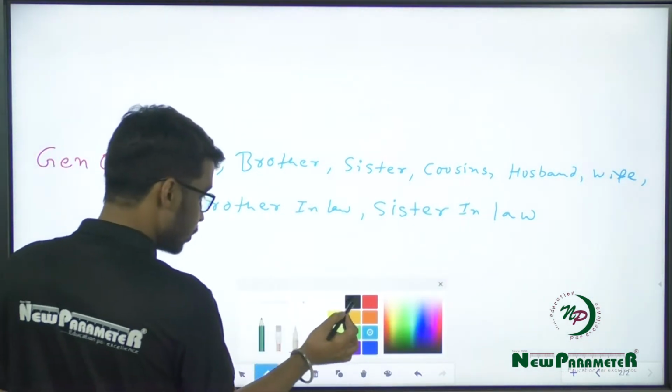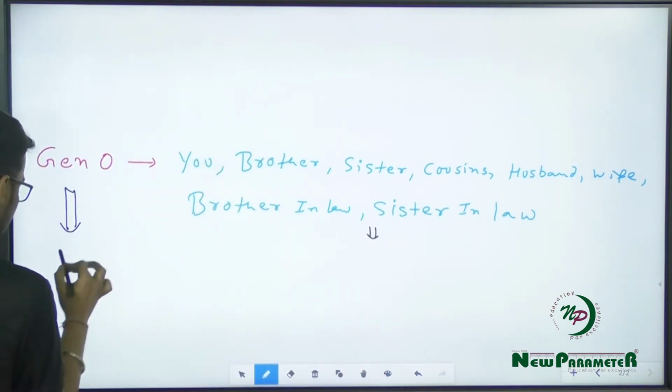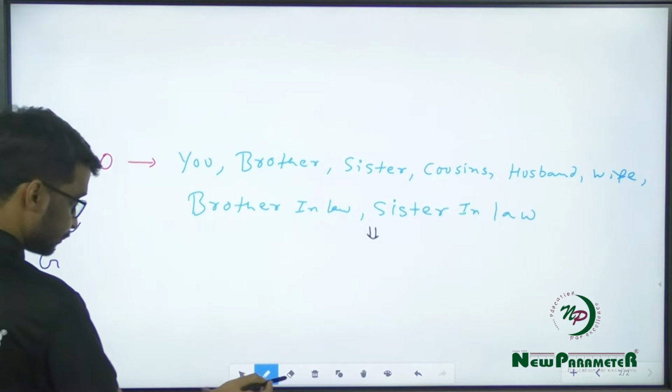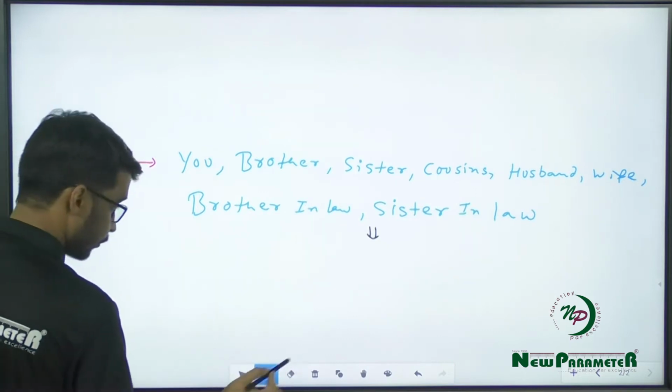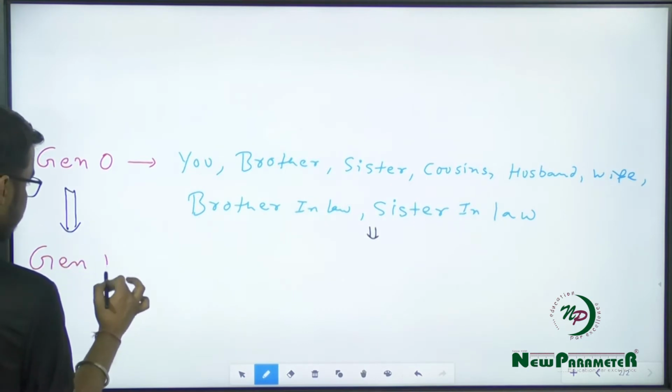Now let's move on to one generation down and let's call this generation 1.